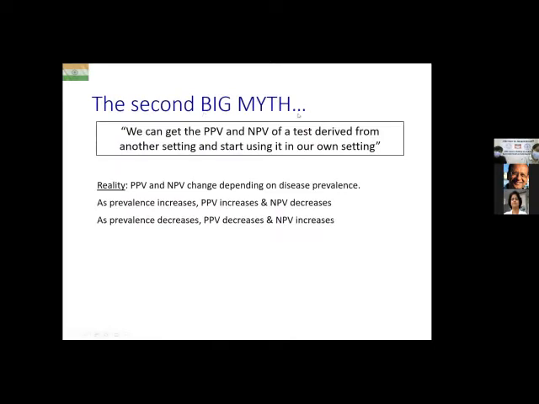So the second big myth of diagnostic tests is that we can simply get the positive and negative predictive value of a test derived from another setting, and we can start using it the very next day in our own setting. No, you can't, because your prevalence is different from the prevalence in the other country where the study was originally done. So what is the reality? The reality is that positive predictive value and negative predictive value change depending upon disease prevalence. As the prevalence of the disease increases, positive predictive value increases and negative predictive value decreases, and vice versa. As the prevalence decreases, the positive predictive value decreases and the negative predictive value increases.